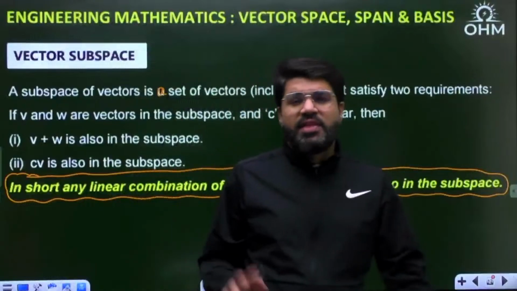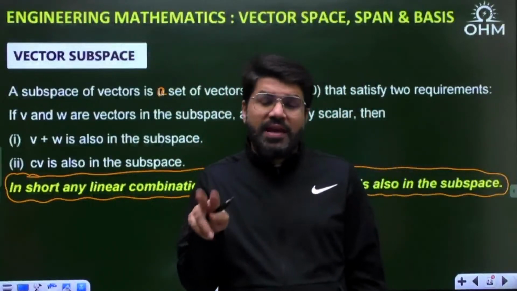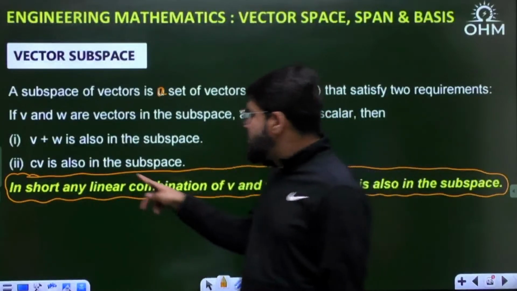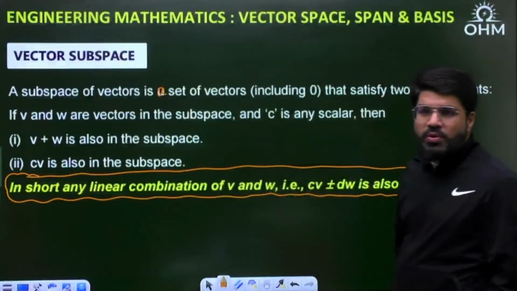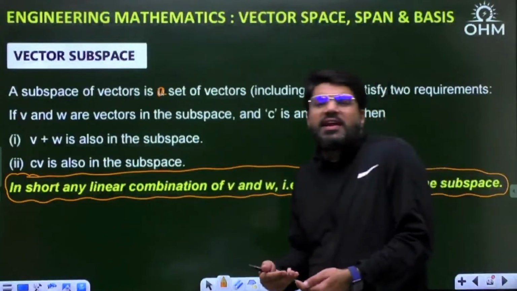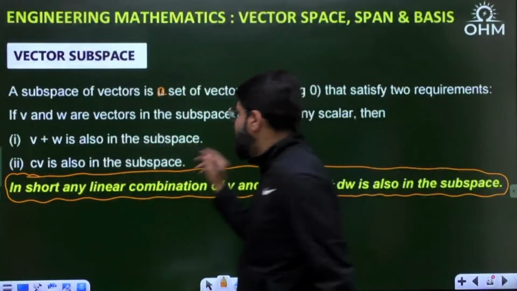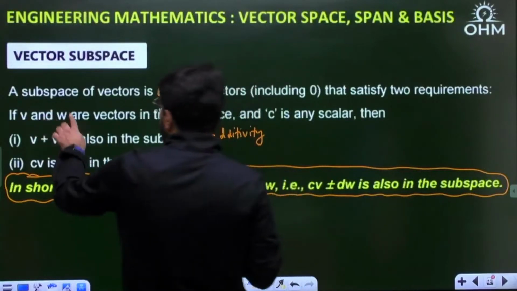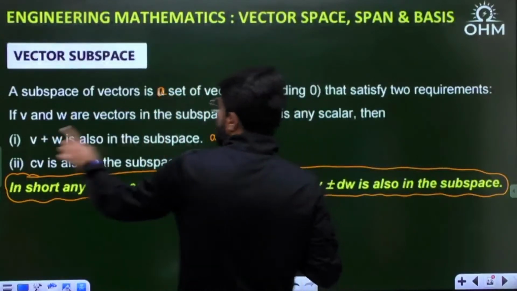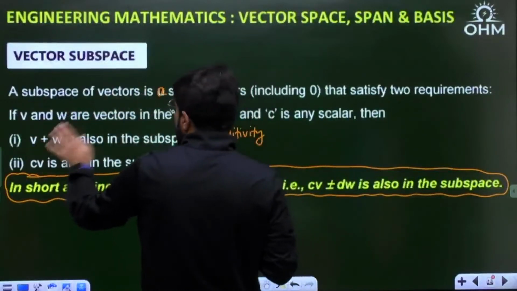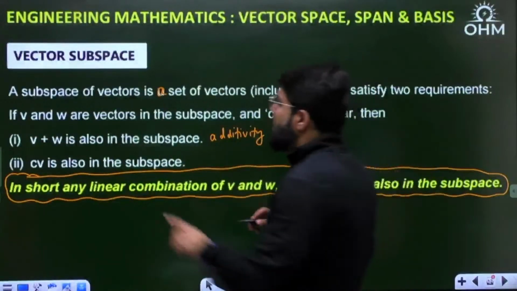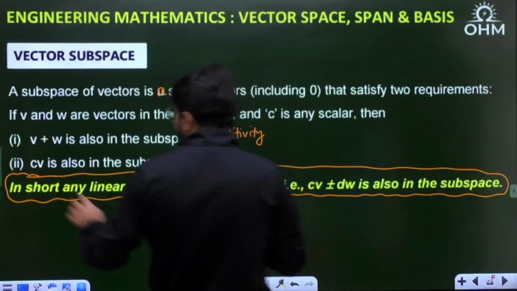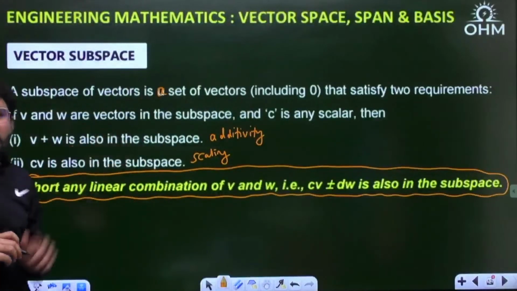Again I repeat, if there are two vectors V and W in a subspace, then any linear combination of them should also be in the subspace. What is a linear combination? CV plus or minus DW. You all know linearity always includes two things: one is additivity, one is scaling. If V and W are vectors in the subspace, V plus W should also be in the subspace, that is additivity. If V is in the subspace, C times V, multiplying by a scalar number, is known as scaling. So CV should also be in the subspace.